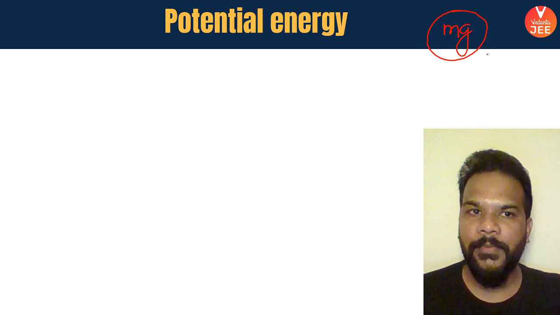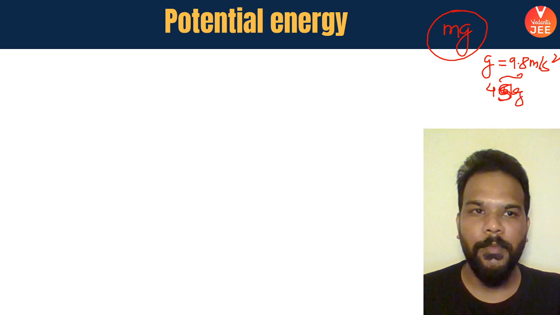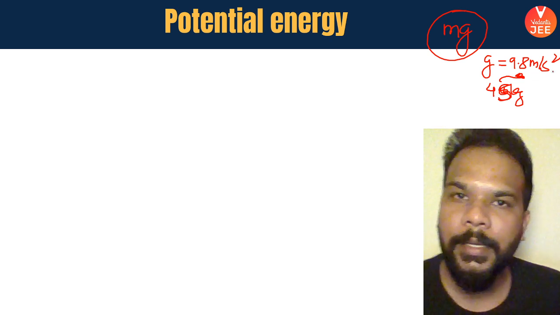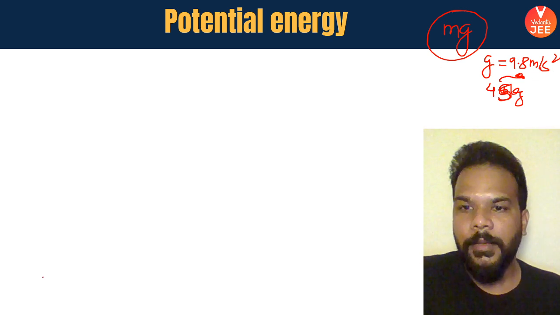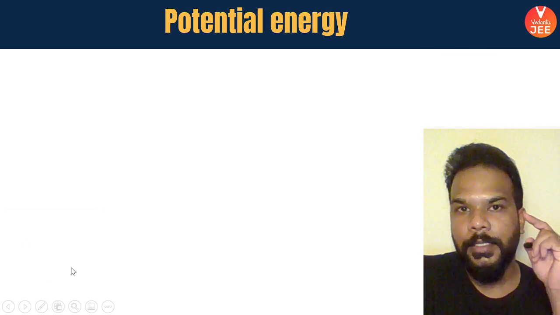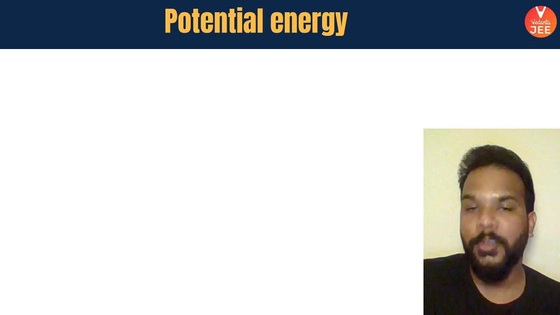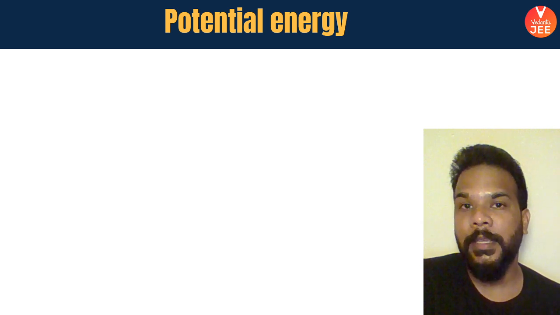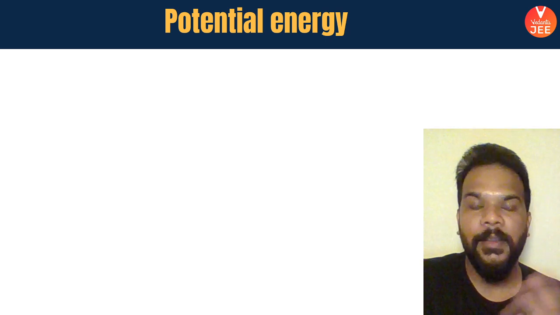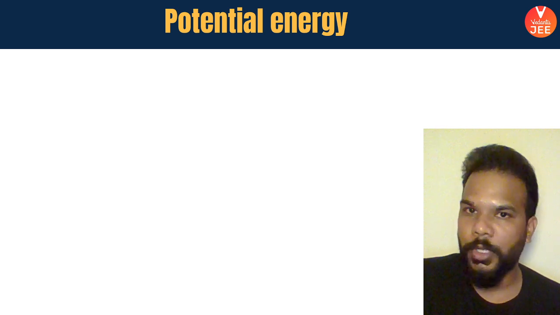What we have rather done is found the value of g because of Earth, which is 9.8 meter per second square. So you just multiply your own mass, say 45 kg or maybe 50 kg, whatever it is, with the value of g and you say that is your weight. Yes or no? Because it's practically very difficult to find the value of G m1 m2 by r square because of the involvement of small r. You don't know how far you are from Earth's surface, especially when we are talking about different altitudes. So instead of that, it's easier for us to calculate the value of small g.